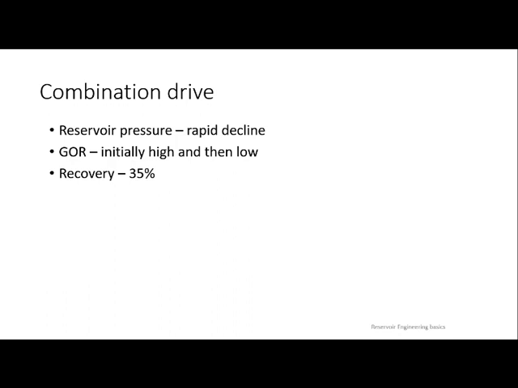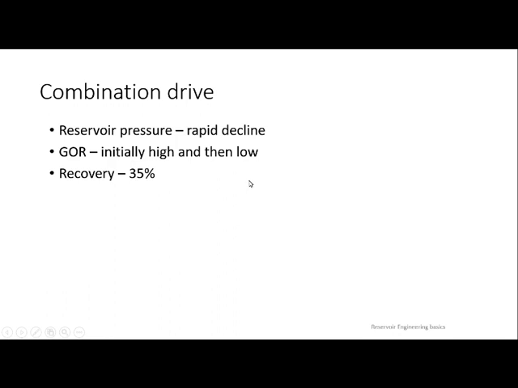So like this, you can see what kind of drive mechanisms are there. With the combination of all the drive mechanisms, what can you expect for the recoveries? 35%.